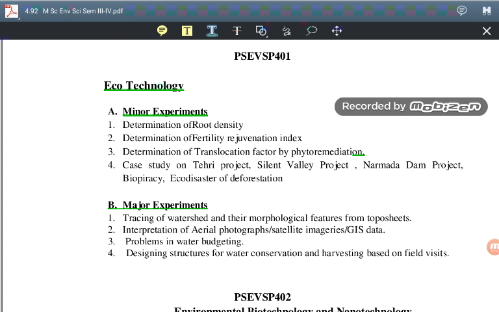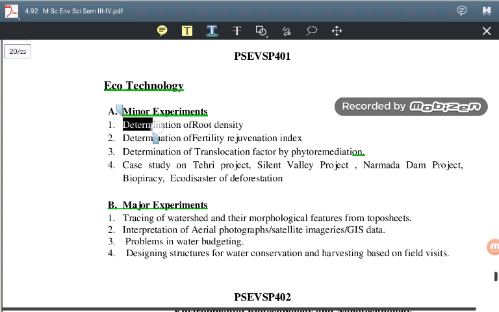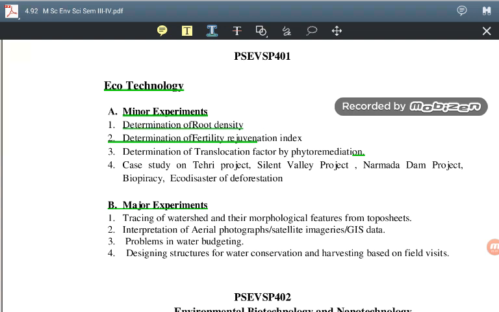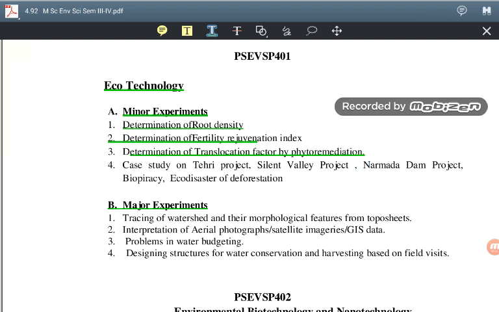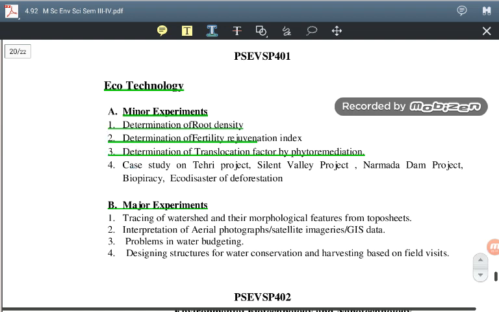Eco-technology consists of minor experiments as well as major experiments. We have to cover certain minor experiments. At least 50% of the syllabus should be covered. Therefore the first experiment, the determination of root density, should be covered, and next is the determination of translocation factor by phytoremediation techniques. So we are going to study both this technique as well as the phytoremediation technique, and